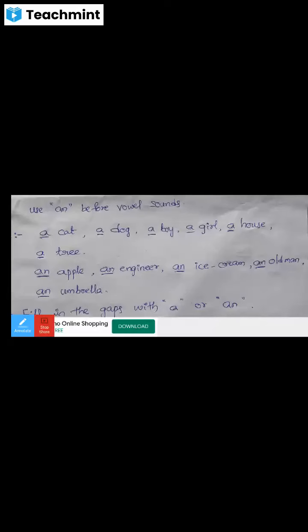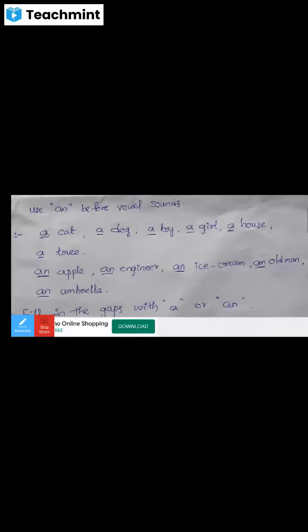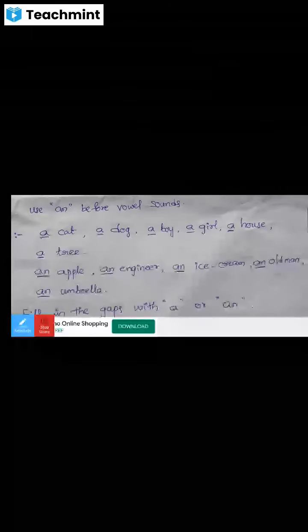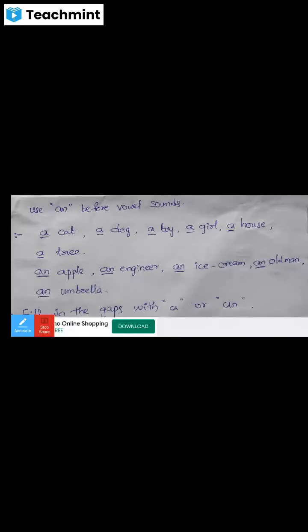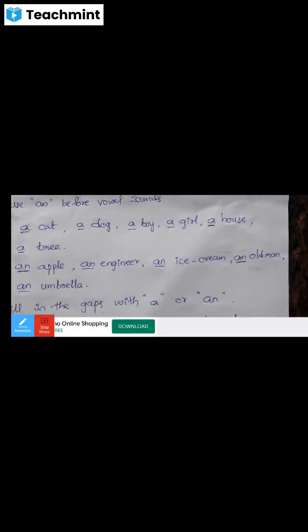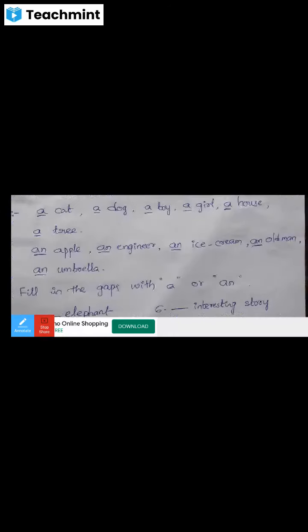Ice cream: the word begins with the vowel sound I. Old man: the word old man begins with a vowel sound. The word umbrella begins with a vowel sound, so that's why we can use an. So: an apple, an engineer, an ice cream, an old man, an umbrella.